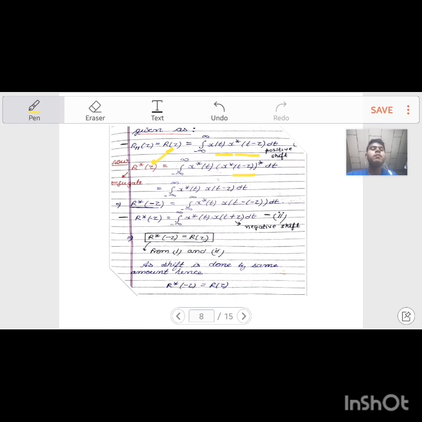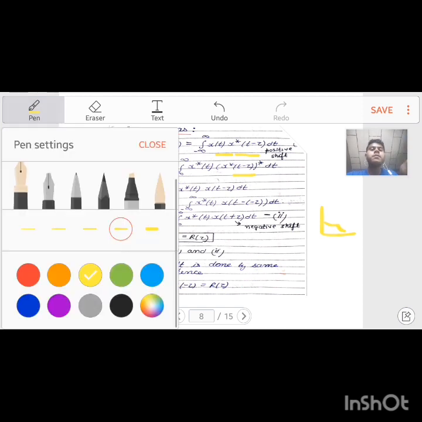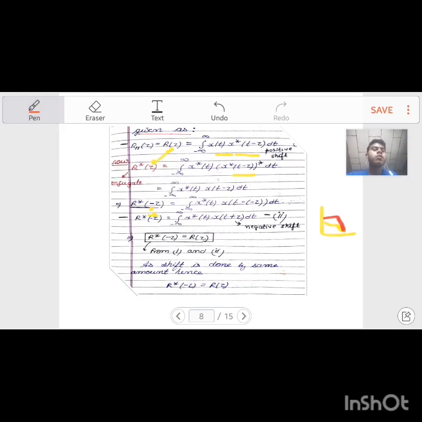Now I am reversing the signal. See, this minus tau, the negative sign, indicates that I am reversing the signal. R conjugate minus tau equals integration on reversing. What does reversing mean? The signal which appears on the positive axis before reversing